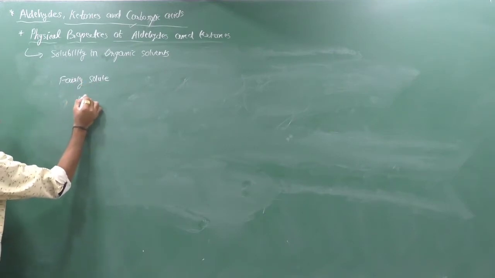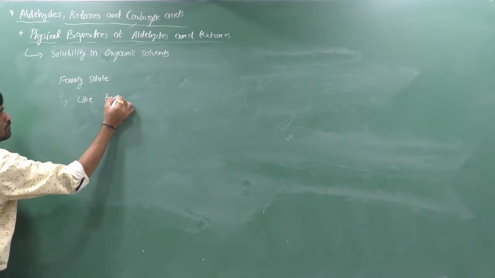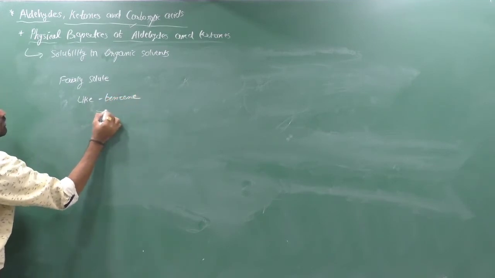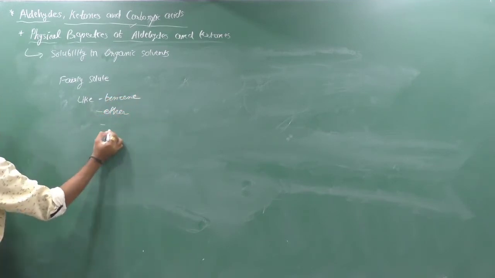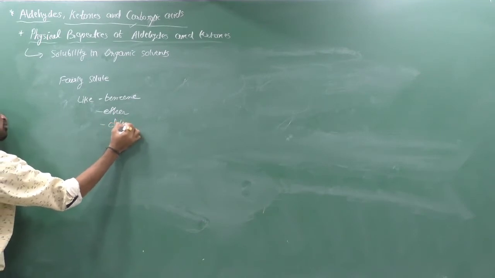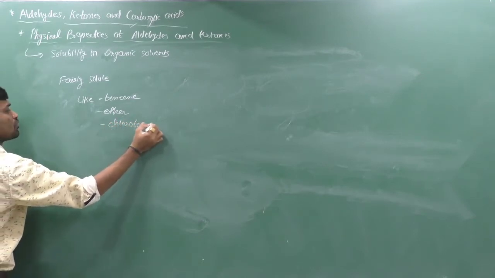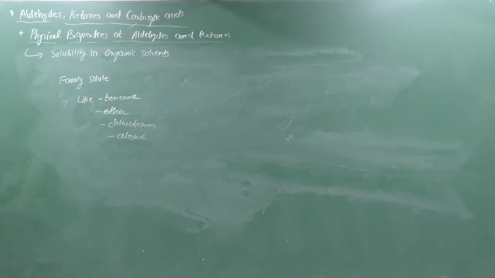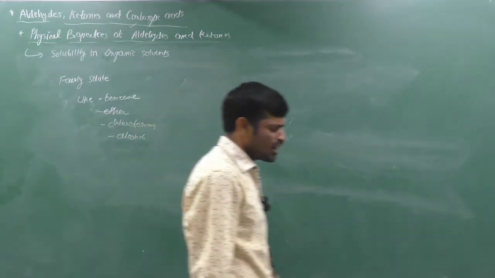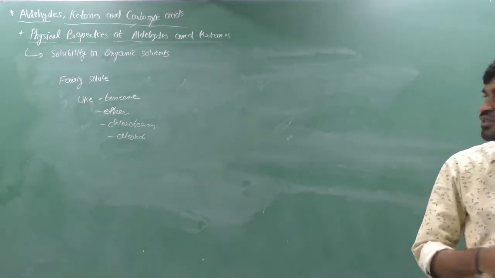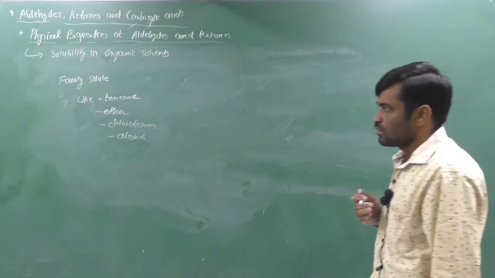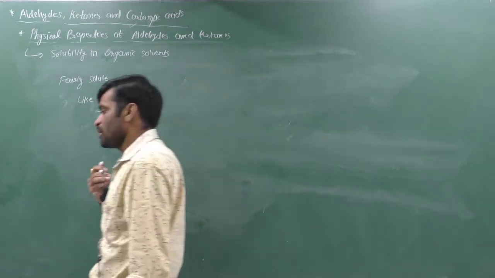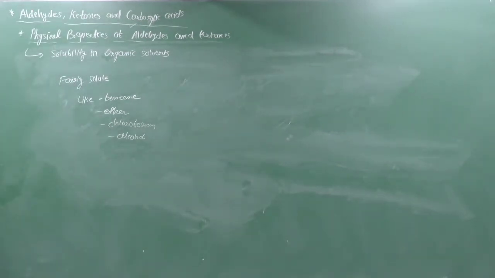Lower members, higher members, all aldehydes and ketones are fairly soluble in organic solvents like benzene, ether, chloroform and alcohol. Yes, you can remember it.